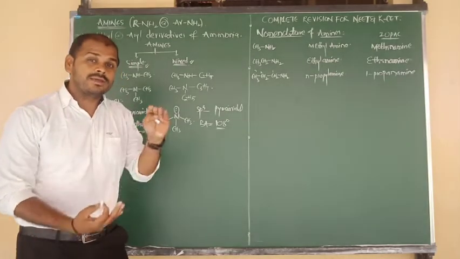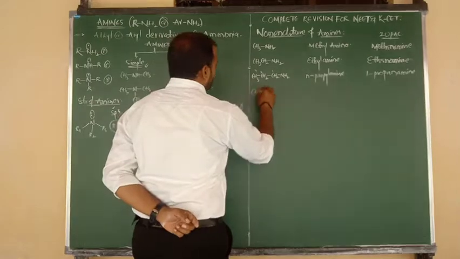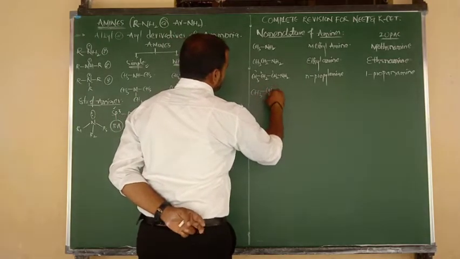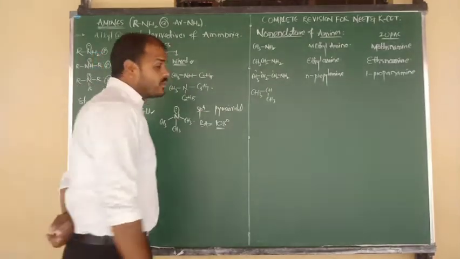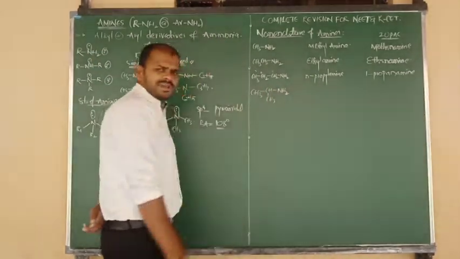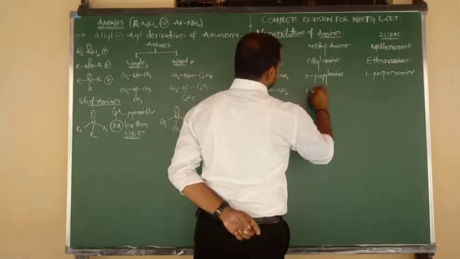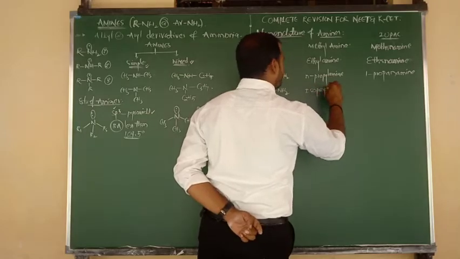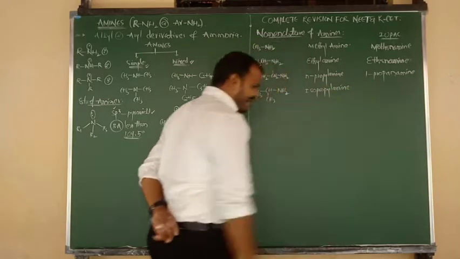Now I want to write the 3 carbon isoform. CH3 bonded to CH, and below the plane is nothing but CH3. Suppose the central CH is connected to an NH2 group. This is your isoform. So isopropyl amine. This is your common name of the respective compound.